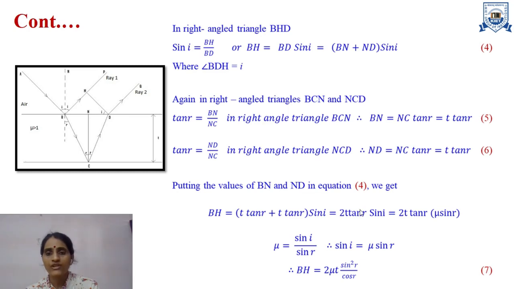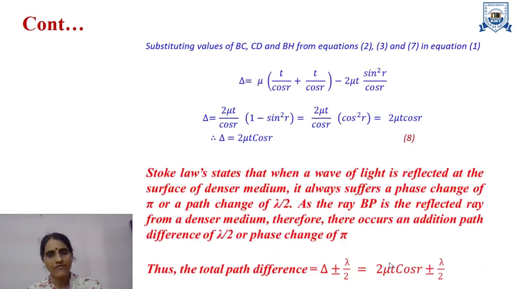Now everywhere we have the angle of refraction R, but here I am getting the angle of incidence I. So using Snell's law, which is written as mu is equal to sin I upon sin R, I can write sin I in terms of sin R, that is sin I is equal to mu sin R. So my BH now reduces to the form of 2 mu T sin square R upon cos R, that is my equation number 7.